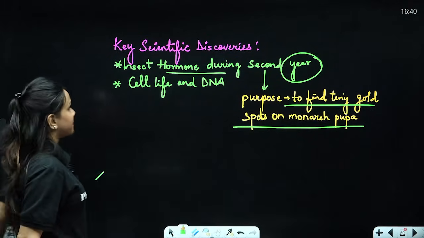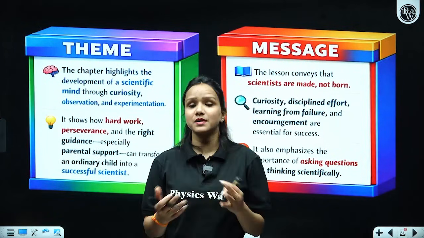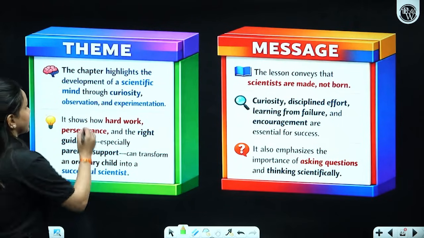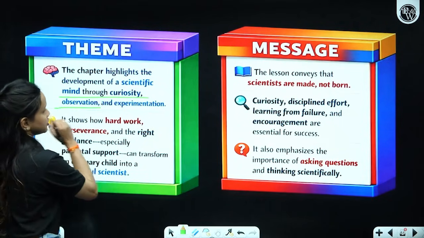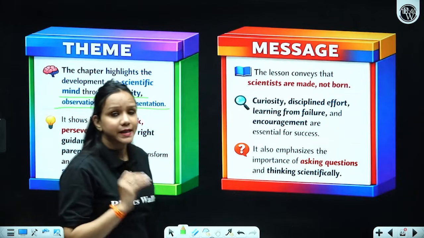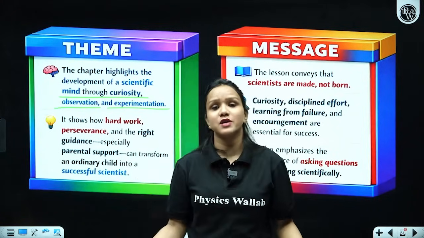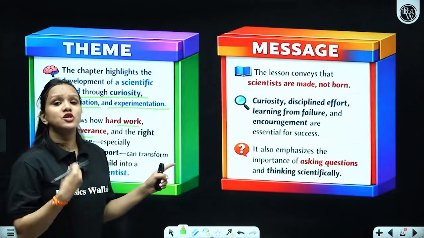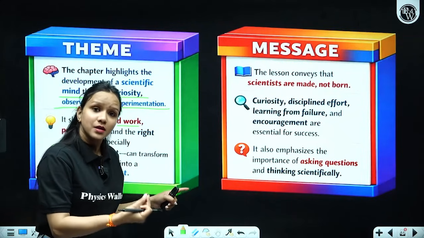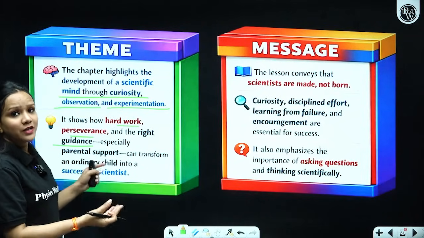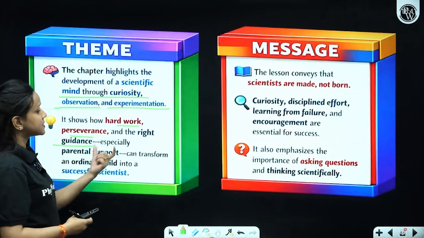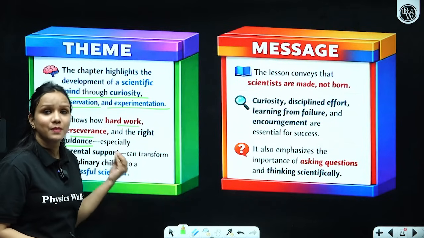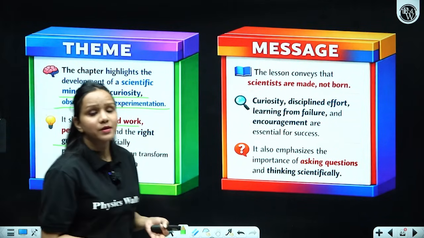So now we would be discussing the theme and the message of the chapter, right, which is based on experiments. The chapter highlights the development of a scientific mind through curiosity, observation, and experimentation. Please remember these key terms. This is all about experimentation. This is all about observation, right? It shows how hard work, perseverance, and the right guidance, especially parental support, can nurture a child's curiosity and can motivate him to excel in his field, right? Whatever he is doing. So it shows how hard work, perseverance, and the right guidance, especially parental support, especially in the case of Ebright, if we see his mother's support, led him to conduct more and more experiments and excel in life, right?